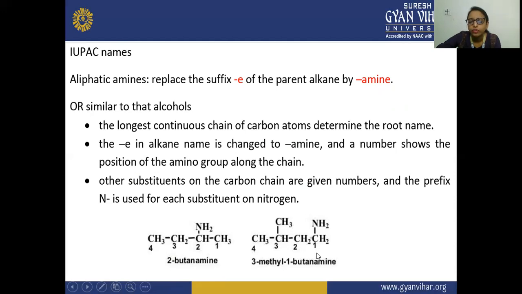So here, first of all, we will give it numbers 1, 2, 3, 4. According to number 1, the amine is present on the first carbon, and on the third, here is the methyl group. So here we will write firstly the methyl. On the third position, this is your 3-methyl-1-butanamine.